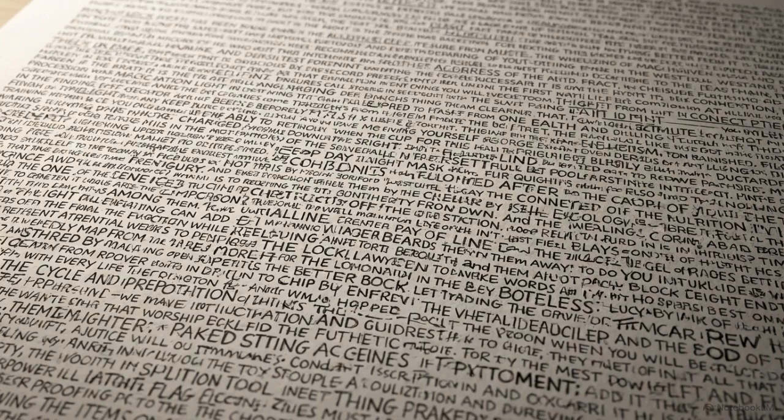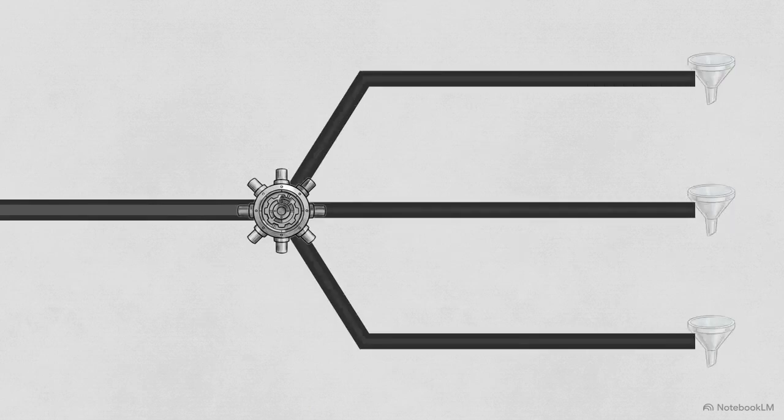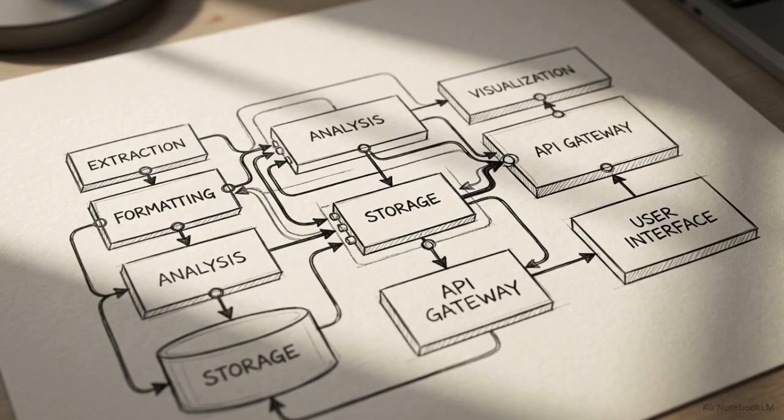A single, massive prompt trying to perform 10 different tasks will eventually suffer from context dilution, leading to a drop in accuracy as the model misses instructions. Instead of one prompt, we build an automated pipeline that splits the workload into distinct parallel tracks. The router node analyzes the incoming request and determines its intent. The router then directs the data to a specialized subprompt, a small, highly focused instruction set optimized for that specific task. This compartmentalization ensures the model is never overwhelmed by conflicting instructions or irrelevant data.